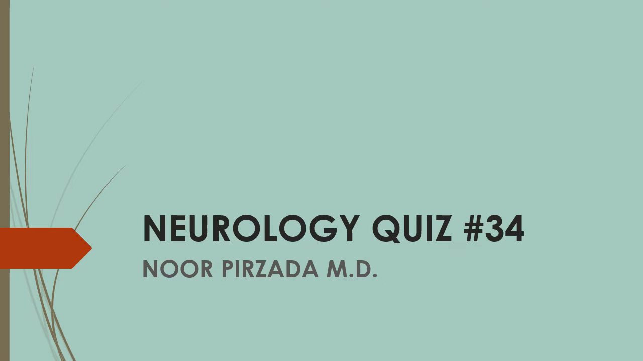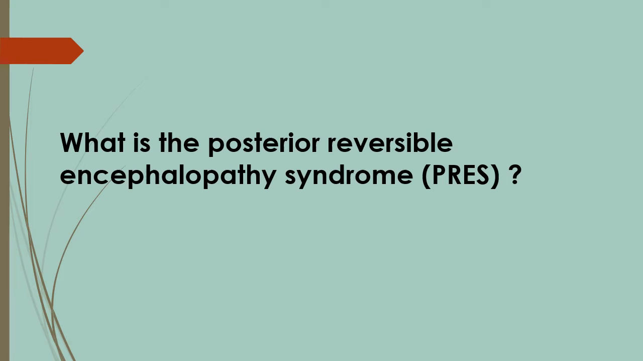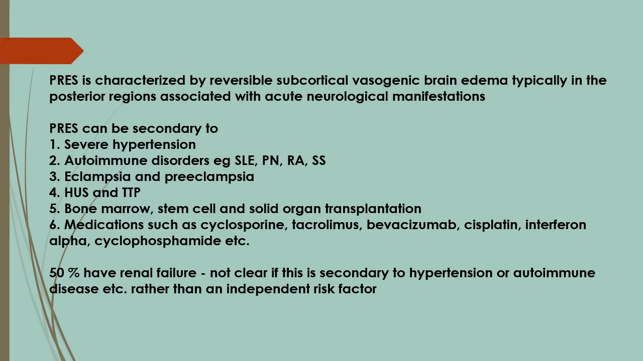Neurology quiz number 34. What is the posterior reversible encephalopathy syndrome, or PRES? PRES is characterized by reversible subcortical vasogenic brain edema, typically in the posterior regions, associated with acute neurological manifestations.